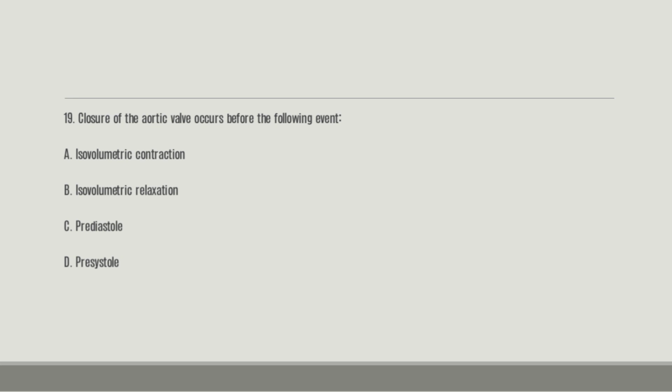Number 19. Closure of the aortic valve occurs before the following events. A. Isovolumetric contraction. B. Isovolumetric relaxation. C. Pre-diastole. D. Pre-systole. So the right answer here is isovolumetric contraction. B. Option B. Sorry, relaxation. Excuse me.